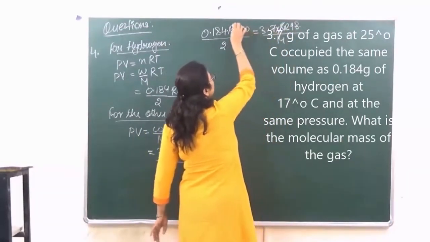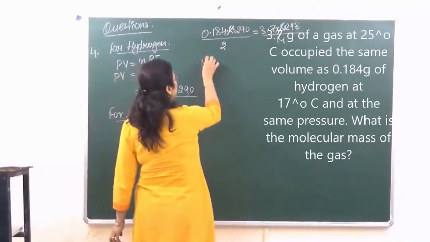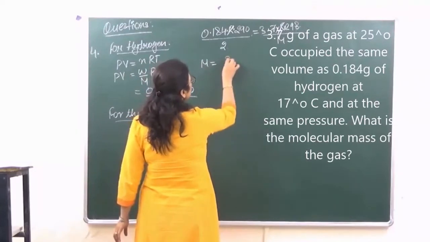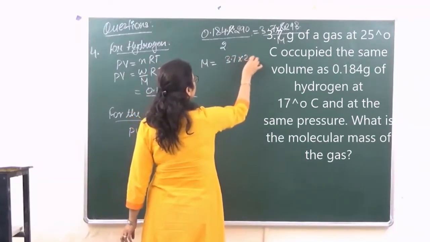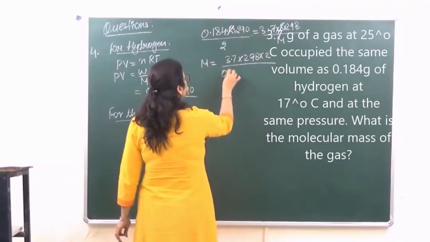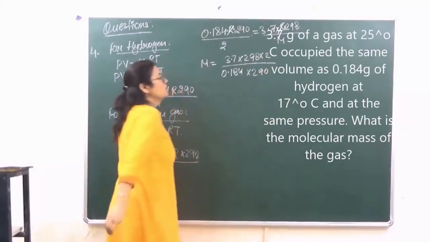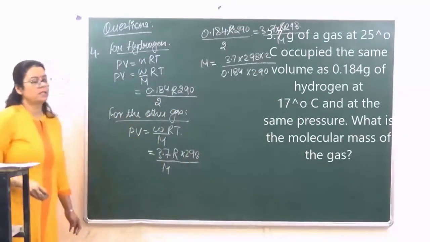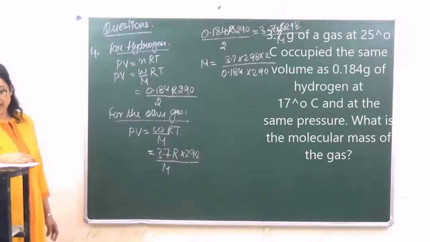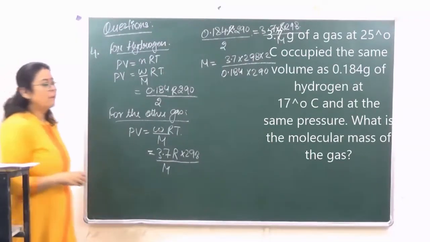So R and R are going to get cancelled over here. What is going to be the value of M? M will become equal to 3.7 into 298 into 2 upon 0.184 into 290. ठीक है? So when you calculate the value over here, that is coming to 41.33.